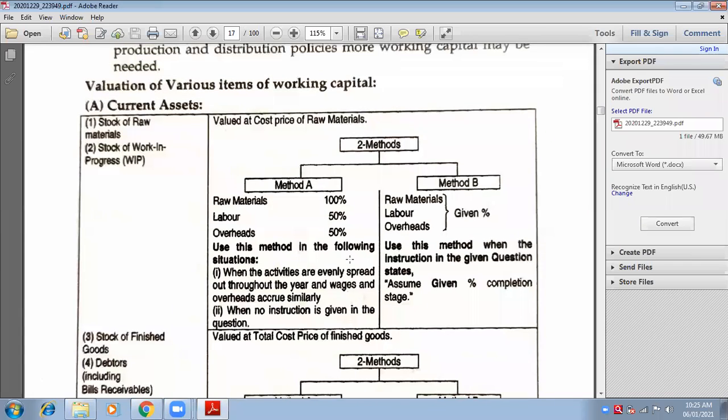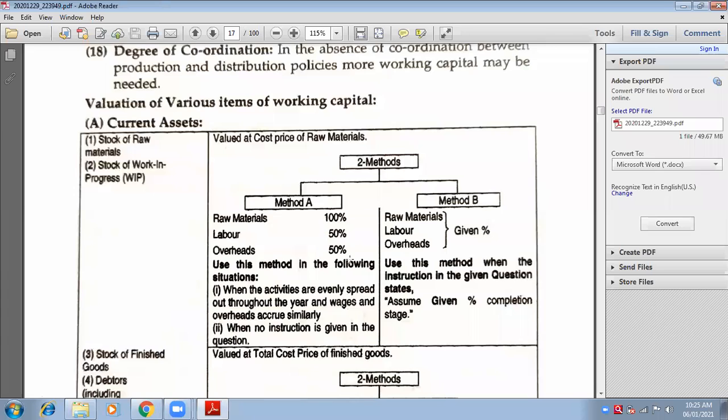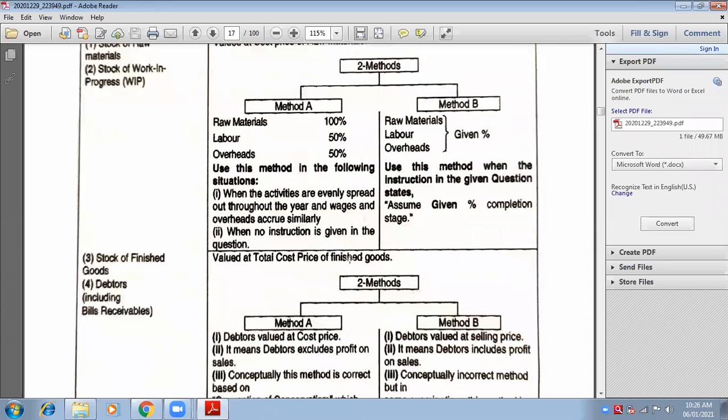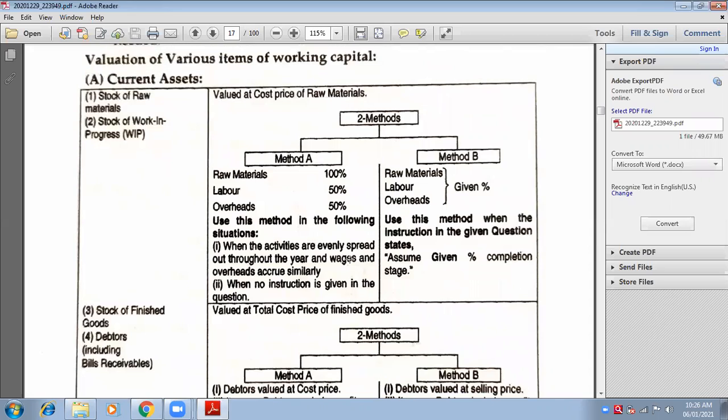See, there are a few things that you need to keep in mind. There are bases that are required in this chapter. Now, what are the bases? See, first is stock of raw material. Stock of raw material has its base. Every item of current assets and current liabilities has its own base. As per this base, we will calculate their amounts.